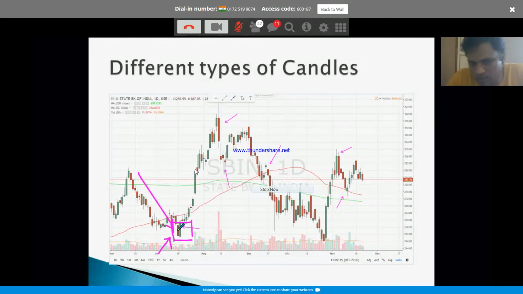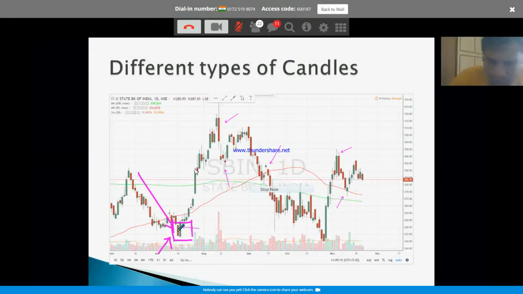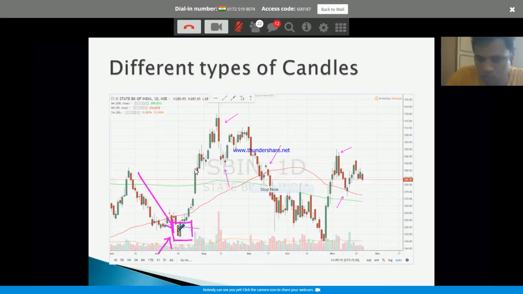Of course, you will also be looking at the market context, where the market is, what your viewpoint is on the market, and what your viewpoint is on the sector. All this will come into the picture. But even assume you don't care about all those, just based on this specific single chart, this is a bullish candle. I also forgot to mention the volume.